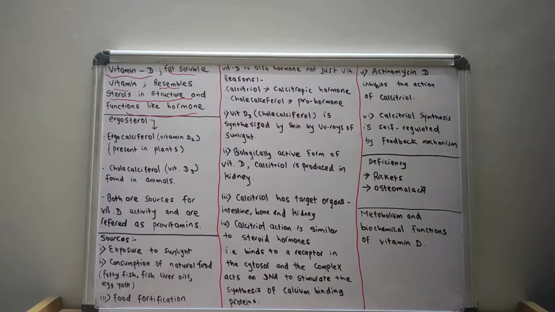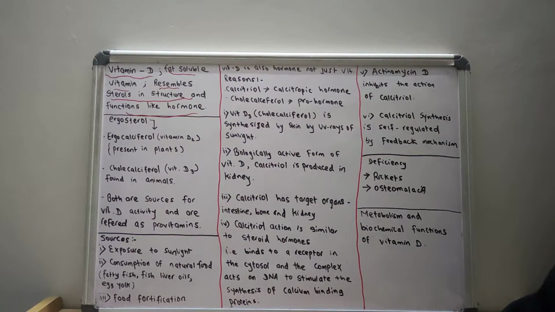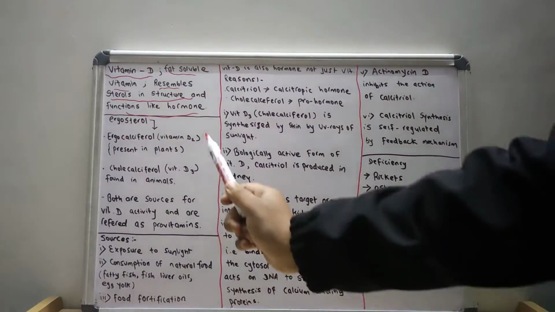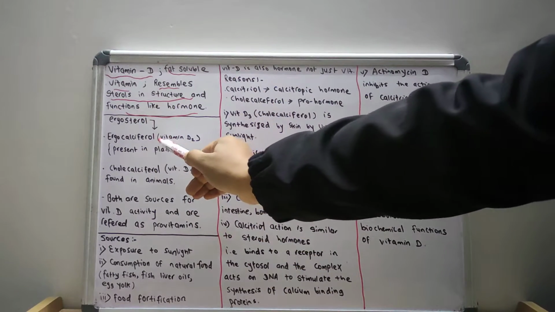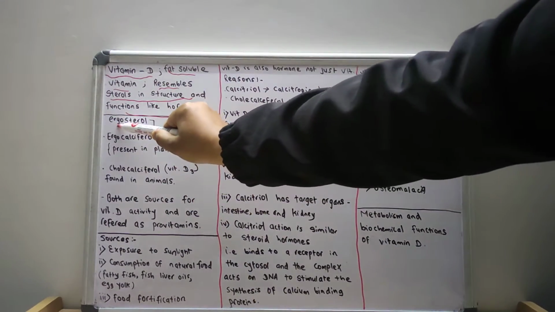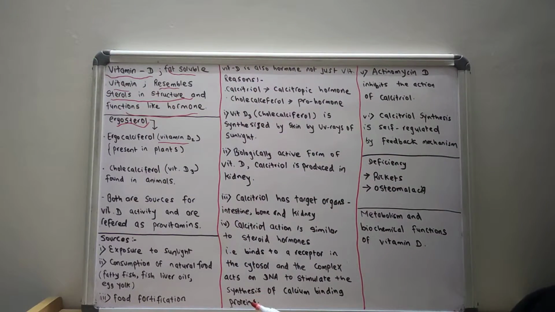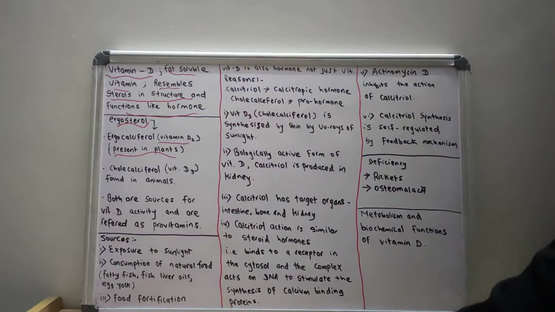So there are many forms of vitamin D, vitamin D2 and vitamin D3. Vitamin D2 is also called ergocalciferol and vitamin D3 is called cholecalciferol. Vitamin D2, ergocalciferol, is derived from ergosterol and is found in plants.